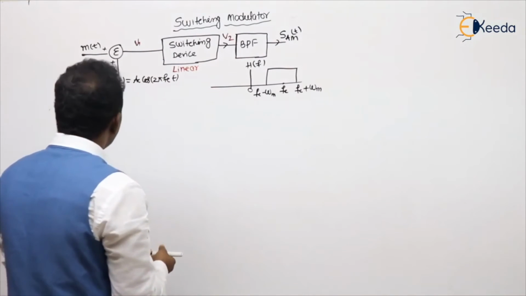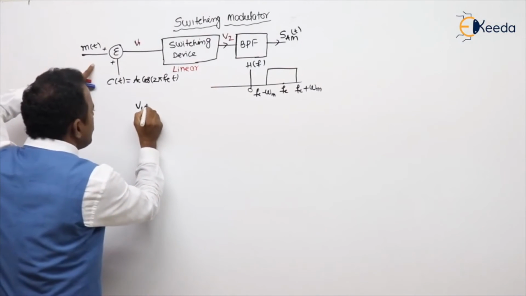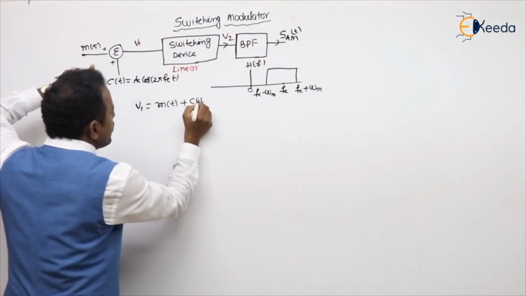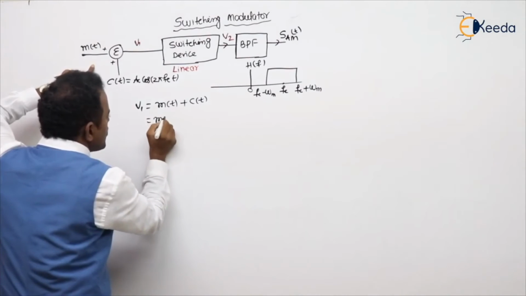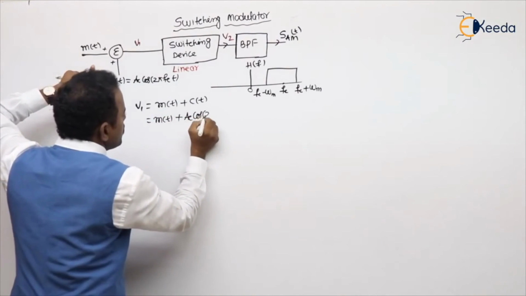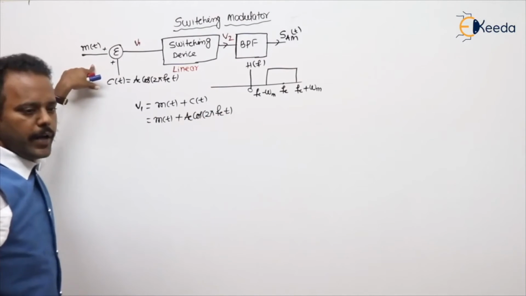Linear region means above the cut-in voltage. What is this V1 value, sir? V1 value is nothing but m(t) plus c(t). What is the c(t) value, sir? c(t) value is nothing but Ac cos 2πfct. Are you getting my point or not?